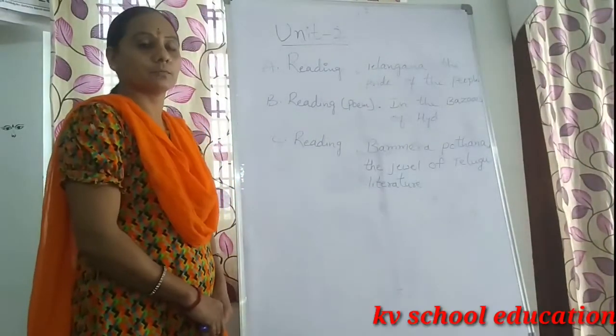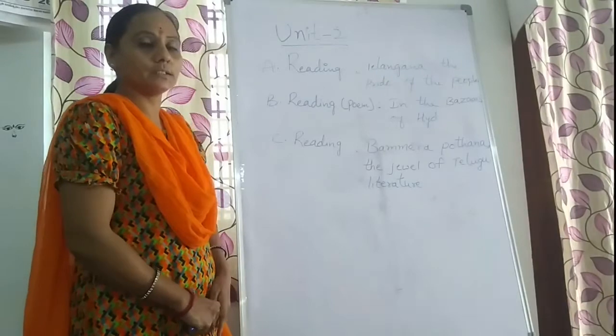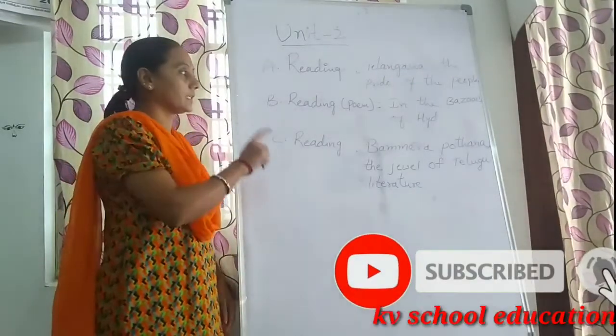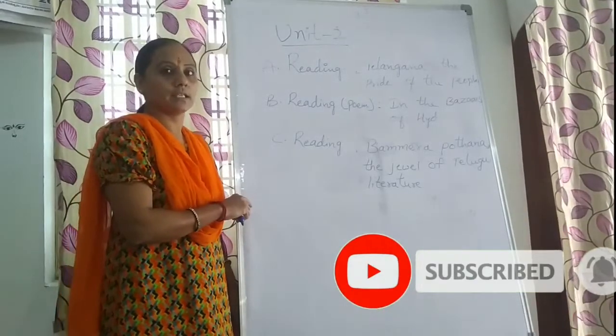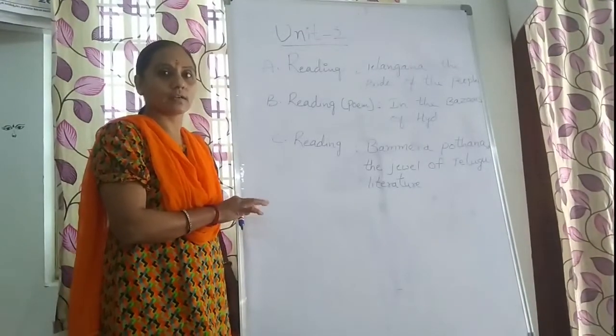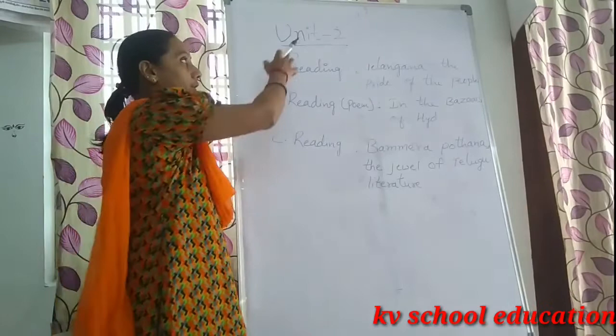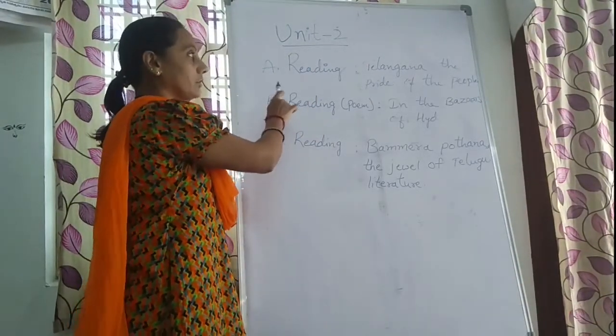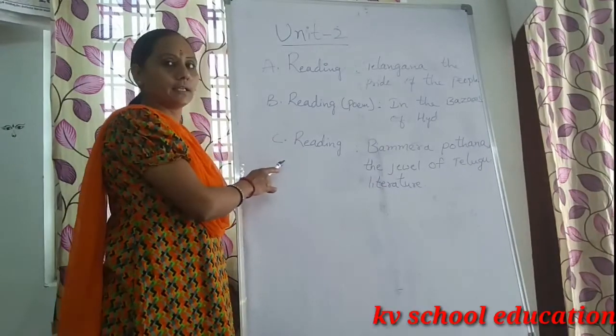So already, before we discuss Unit 1, in Unit 1 you have A reading, Peace and Harmony, and B reading, you have a poem, and C reading, you have another lesson, that is Grand Contest in the Forest. Now we are going to discuss Unit 2. In Unit 2 again you have A reading, B reading and C reading.